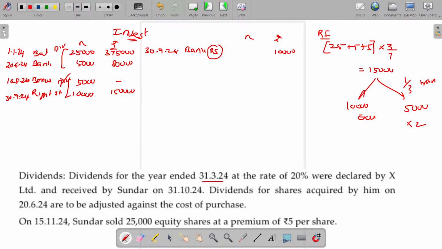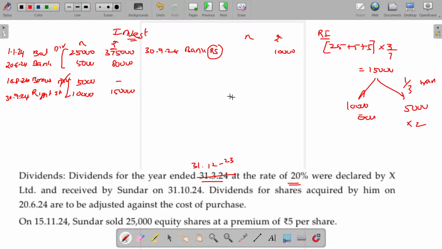Dividends for the year 31st March 24 at the rate of 20% were declared by X Limited. Make it 31st December 23, because a correction is needed, right? Make the correction.